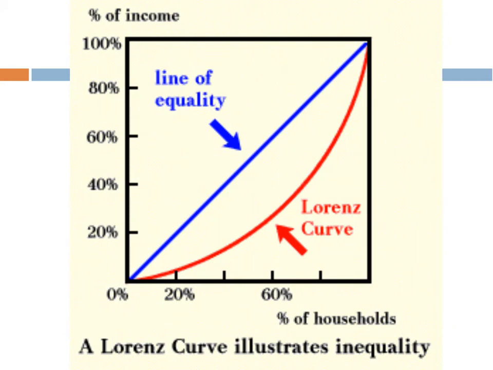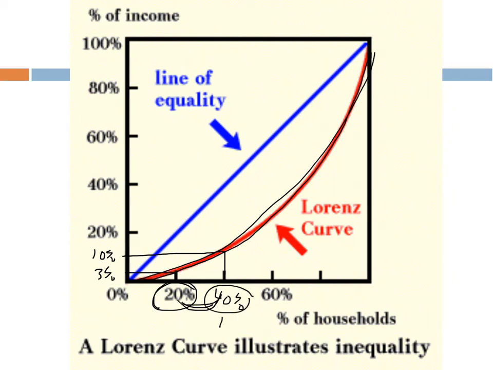What we want to use the Lorenz curve to do is to see how much income inequality there is. So that's what's going to be the red line. This red line shows income inequality, and we read it the same way as we read the blue line. Our bottom 20% is here. How much income do they have? If we go up to the red line and over, they have about that 3% of income that we saw before. Then if we look at the next 20%, they'll have a total of, let's call that, 10%. So 40% of all households have 10% of the income.